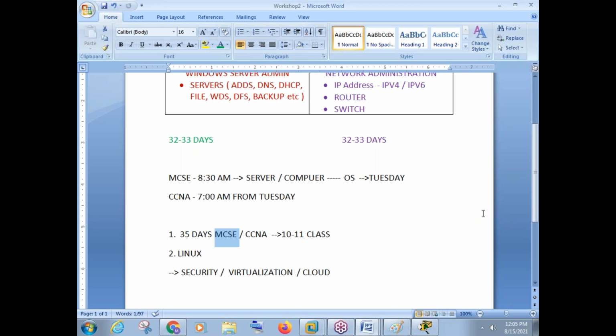Okay, the question here is every company wants certification, then how to do it? Certification will take half an hour to 40 minutes for me to explain, so I'll be explaining certifications in my next class. How to go for CCNA certification, how to go for other certifications, I'll show you from where to write the certification and all those things. That will be on Tuesday morning at 7 a.m.